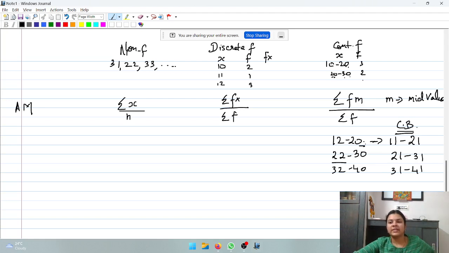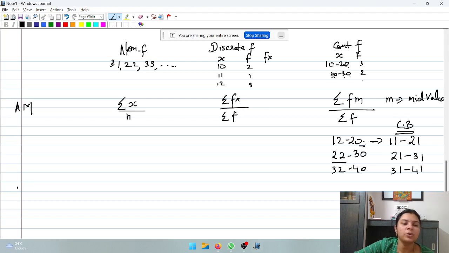They are called class boundaries, and these boundaries will be used whenever you are doing your calculation for any continuous frequency data. Clear? So this is your first set of formulas when it comes to arithmetic mean.